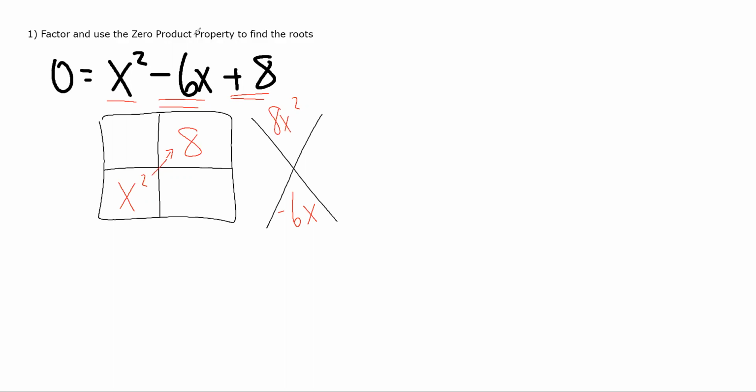So now I'm multiplying two numbers. They multiply to a positive, but they add to a negative. That means my two numbers are both going to be negative. So now I'm going to look at my factors of 8, and I'm going to see which of them would add together to give me 6. 1 and 8 does not add to 6. If I do 8 divided by 2, I would get 2 and 4. That does add together to 6. So that's what my two sides are going to be, negative 2x and negative 4x. So that when I add them together, I get negative 6.